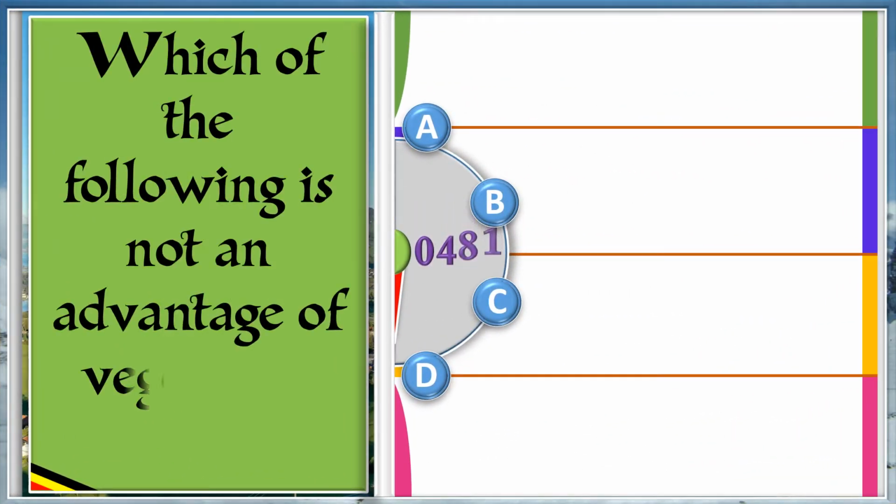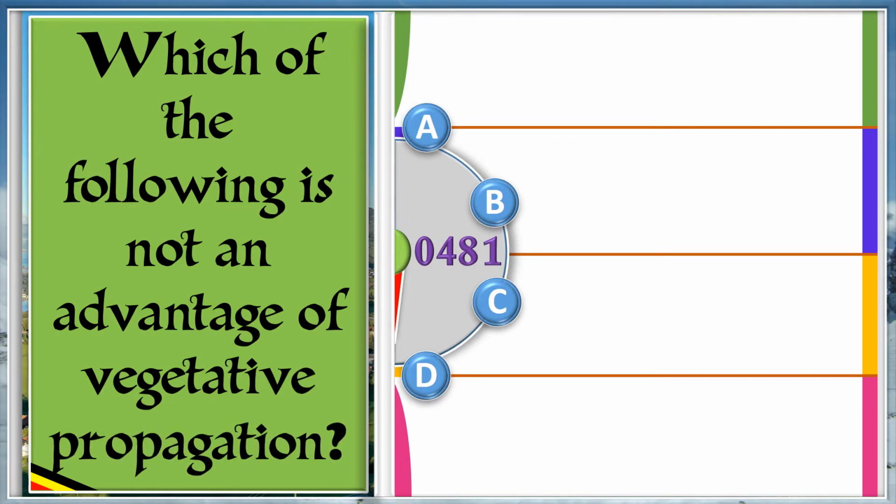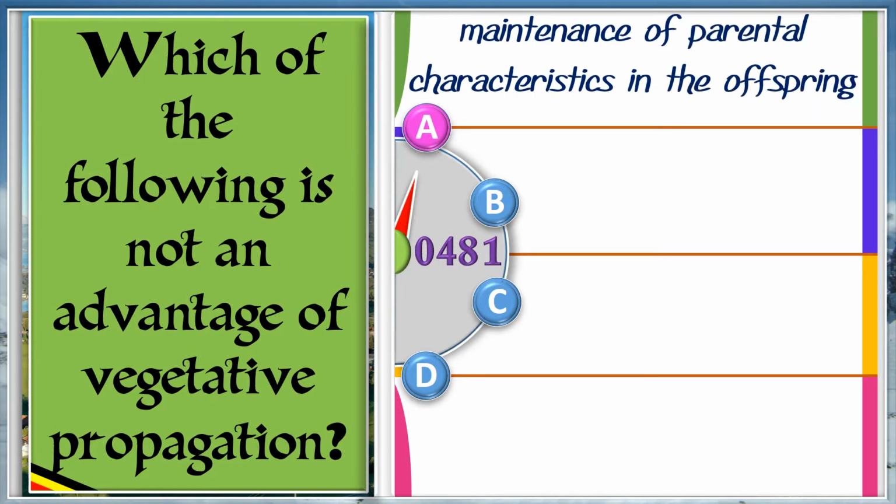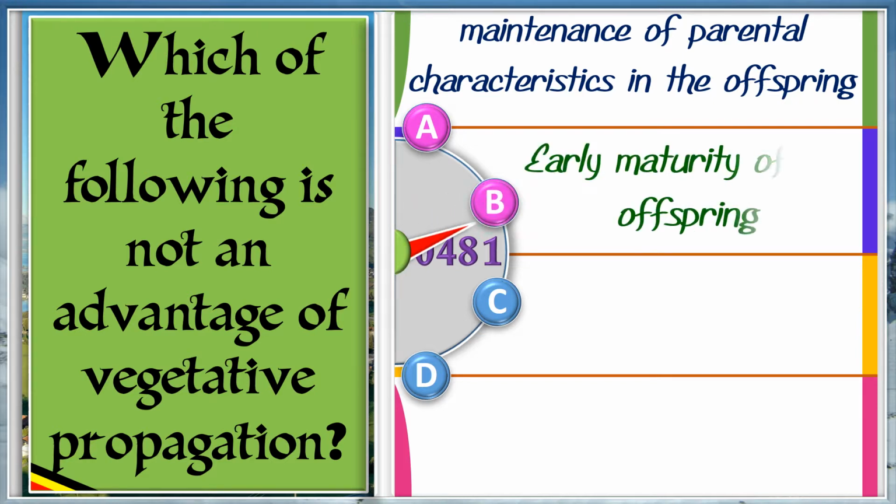Which of the following is not an advantage of vegetative propagation? A. Maintenance of parental characteristics in the offspring. B. Maturity of the offspring.